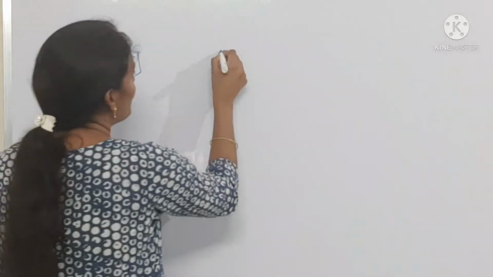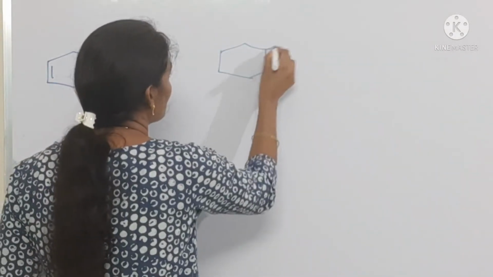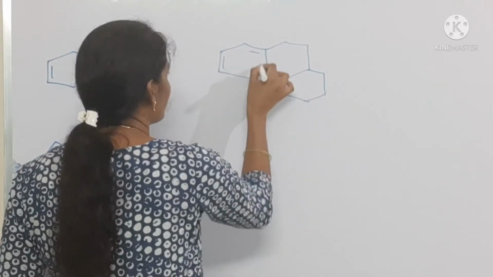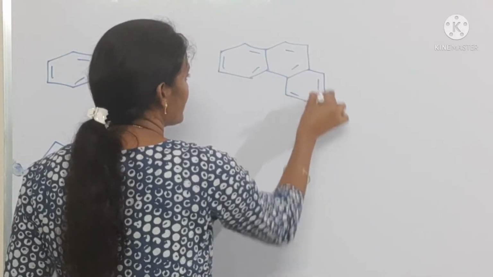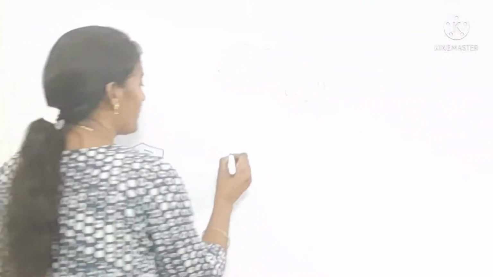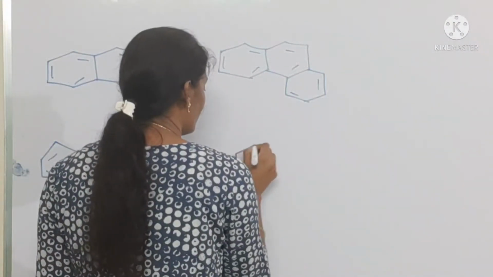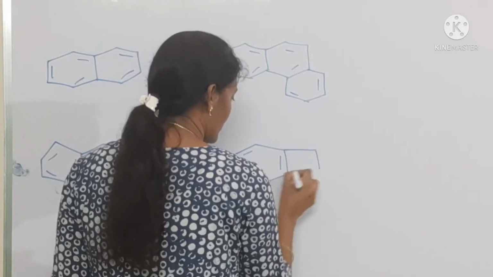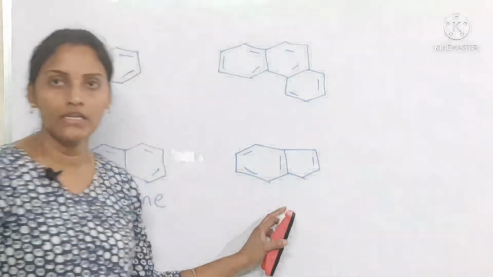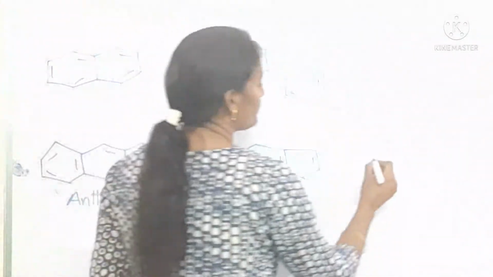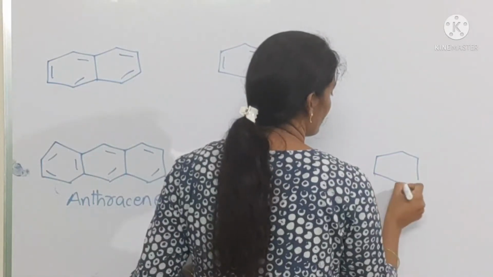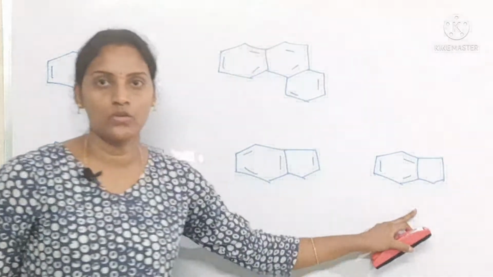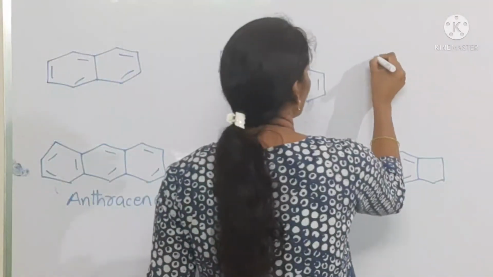This compound is phenanthrene. This is indene. This is indane. Coming to the next one.